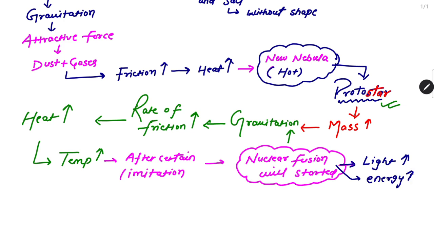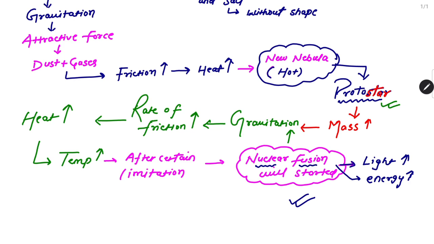So this is the first lecture in which we have discussed the formation of the protostar, and after that, how nuclear fusion will start. Now in tomorrow's class, in the next lecture, we will try to understand nuclear fusion.